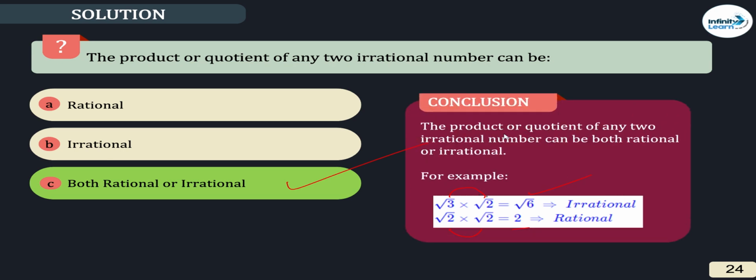Therefore, the product or quotient of any two irrational numbers can be both rational or irrational.